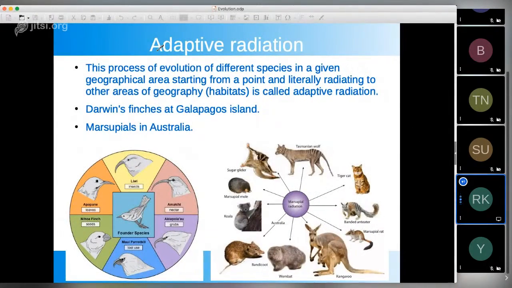Adaptive radiation was basically observed by Darwin in the finches, that is birds, at Galapagos Island. It is the process of evolution of different species in a particular geographical area, starting from one point. In this example, there is a founder species, this bird, and from this bird we have got many different other species.